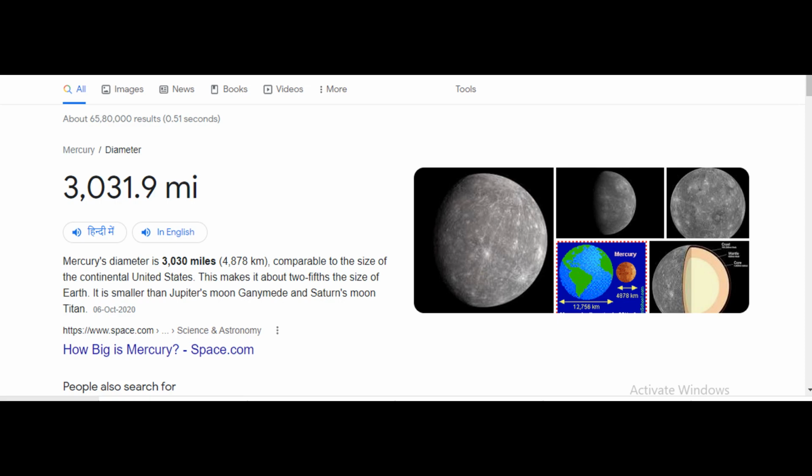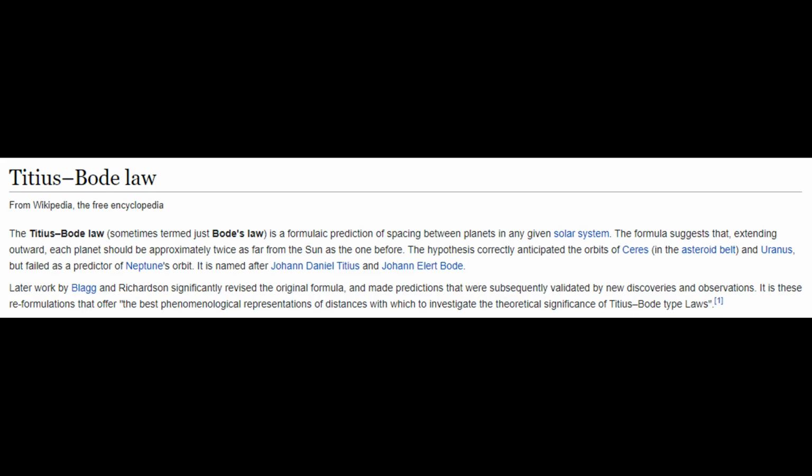We need to understand the Titius-Bode law for that. Let's see the same on Wikipedia. The Titius-Bode law, sometimes termed just Bode's law, is a formulaic prediction of spacing between planets in any given solar system. The formula suggests that, extending outward, each planet should be approximately twice as far from the Sun as the one before. The hypothesis correctly anticipated the orbits of Ceres and Uranus, but failed as a predictor of Neptune's orbit.